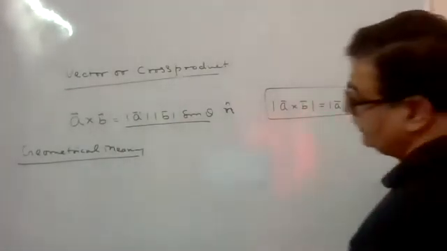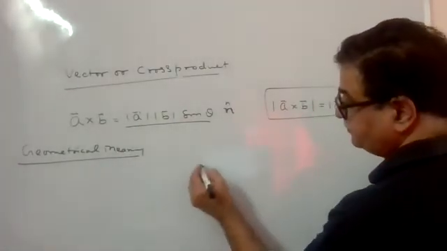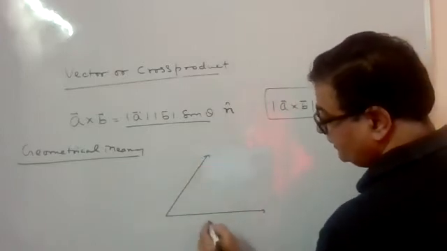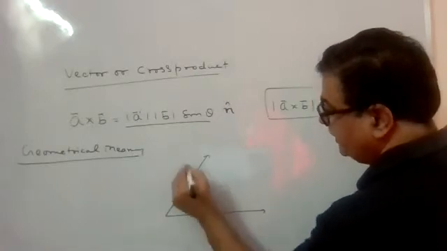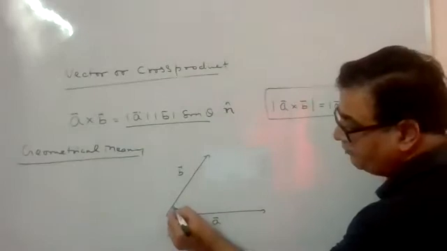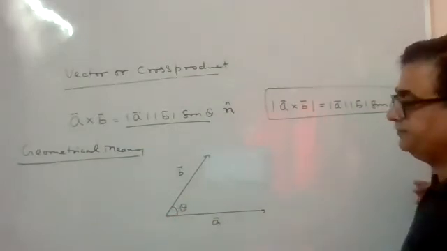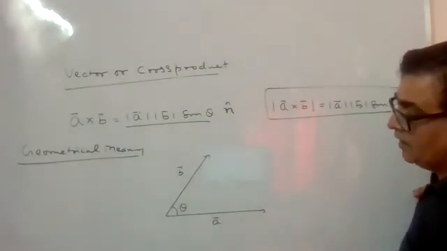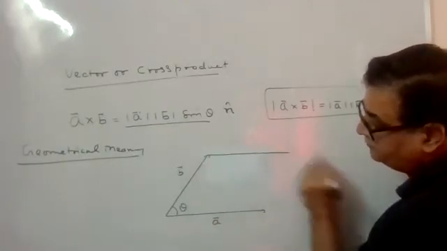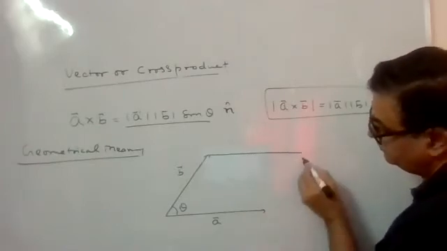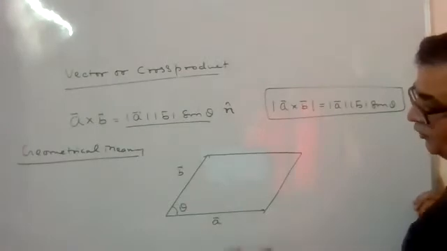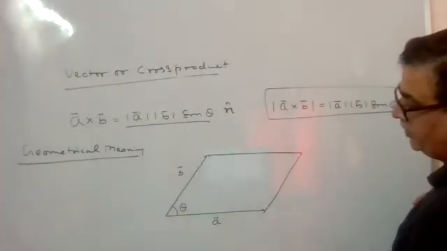Now just check what is the geometrical meaning of it. We have two vectors. One is vector A, another is vector B. Angle between them is simply theta. By taking these two, if I construct a parallelogram, these are the two vectors A and B, theta is the angle between the two.